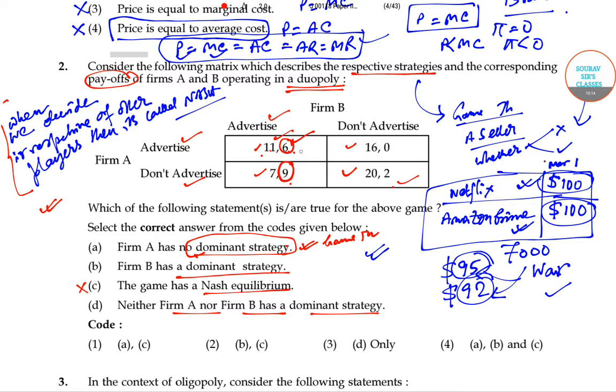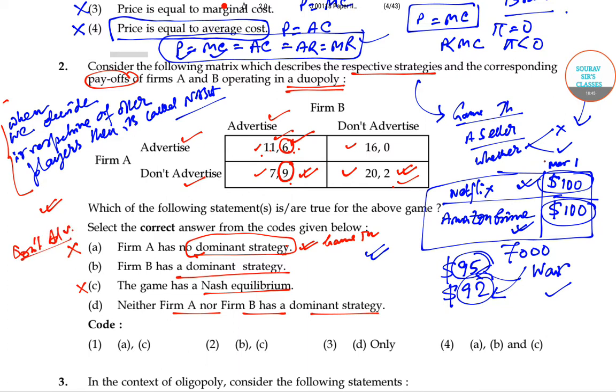In the first case, Firm A actually has a strategic advantage here: 6 to 9, so don't advertise is better, and 0 to 2, again don't advertise is better. So Firm A has a dominant strategy. So what is the dominant strategy for Firm A? The answer is don't go for advertisement.